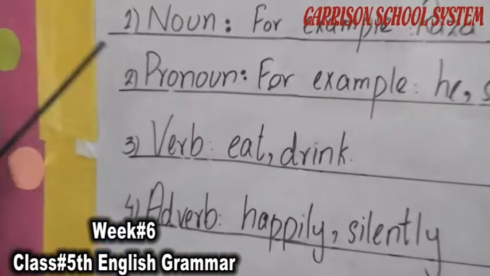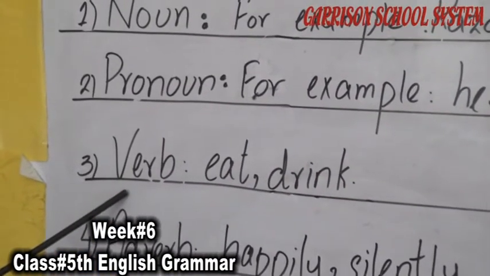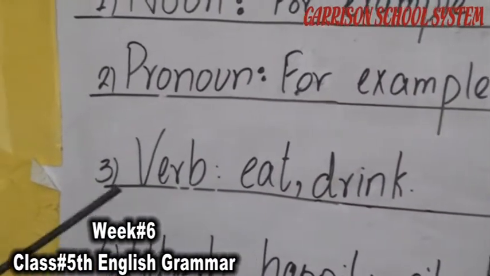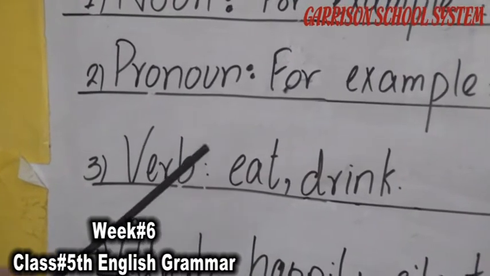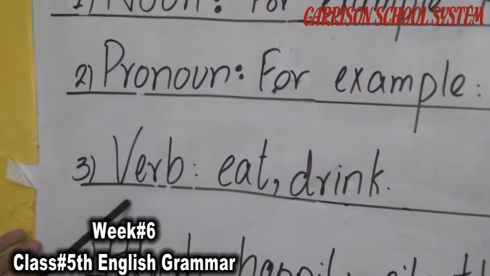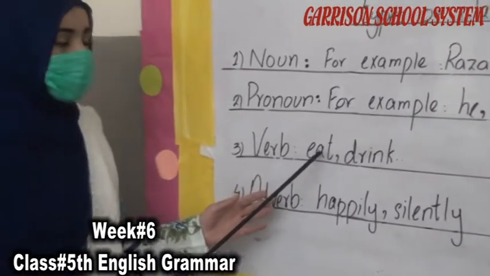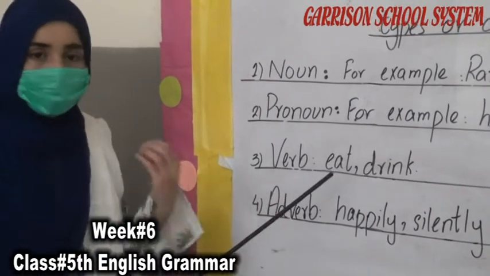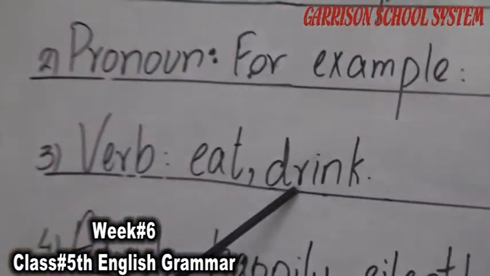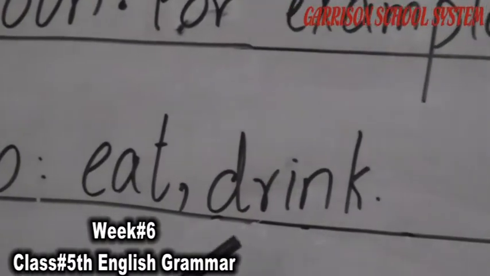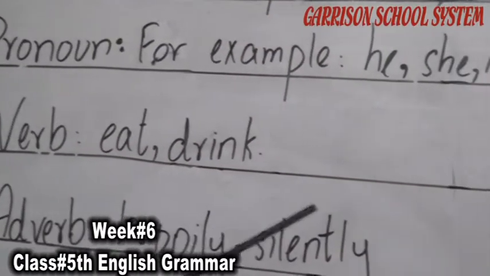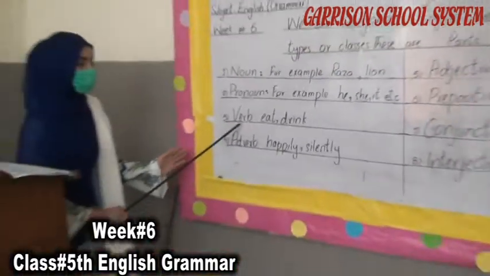Then comes the third category, that is verb. Any action that is happening is called the verb. For example, eat, drink, etc. Like sleeping, going, coming. These are all verbs.